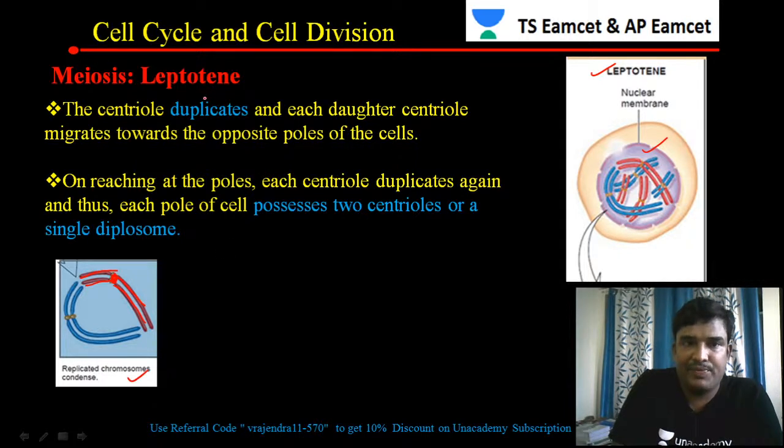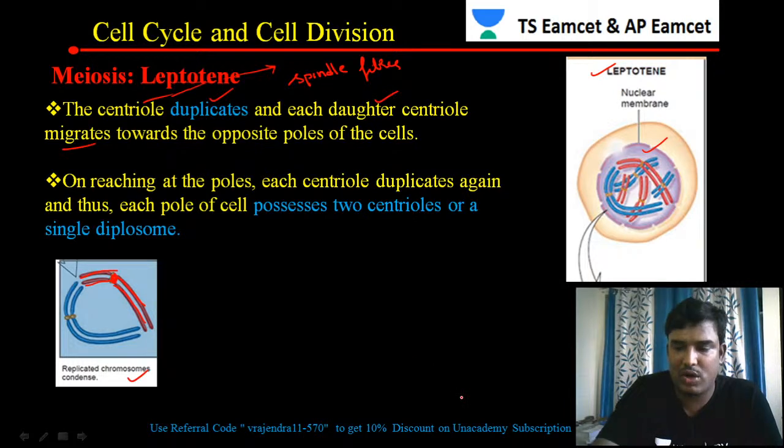The centrioles also duplicate. During the leptotene stage, centrioles will be duplicating. What is the main purpose of centrioles? The main purpose of centrioles is the formation of spindle fibers. For the formation of spindle fibers, centrioles duplicate, and each daughter centriole migrates towards the opposite poles.